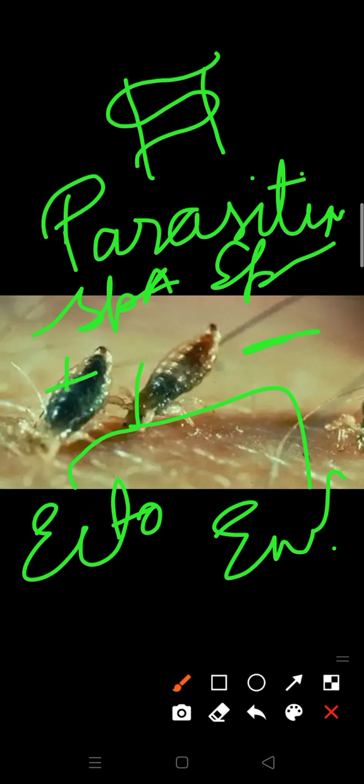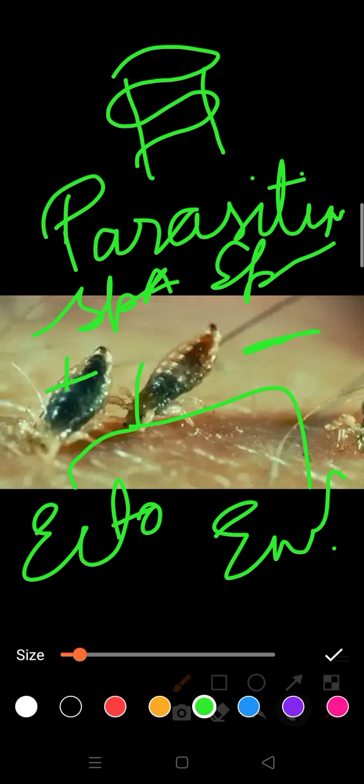Cuscuta twists itself around the host plant, and generally develops haustoria, through which it penetrates its roots deep into the host plant and sucks the plant sap directly from it.